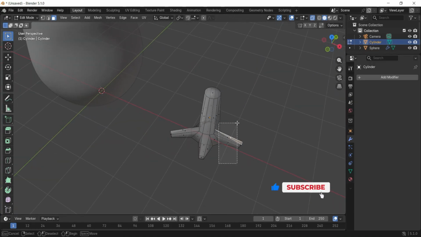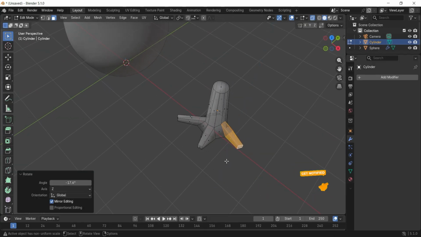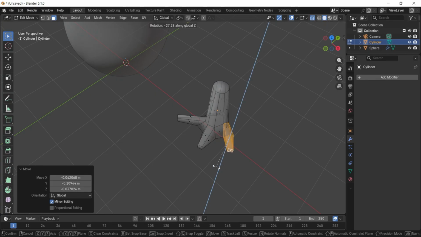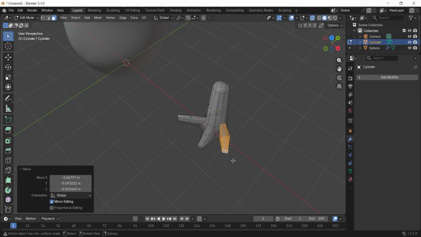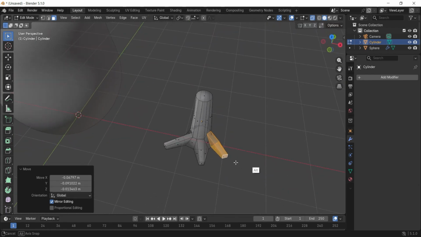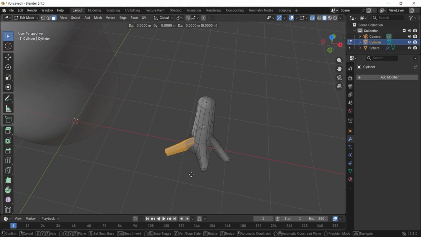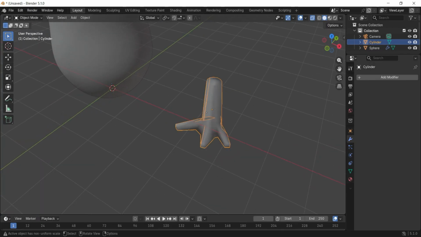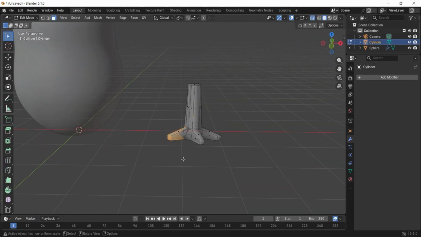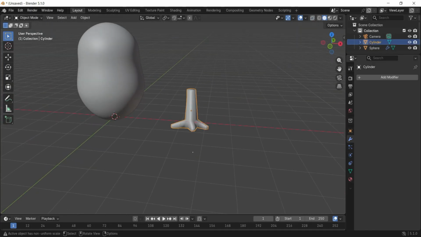Turn on X-ray mode, select the feet, rotate with R and bring them forward with G. Back to object mode with Tab and bring the leg down around here.